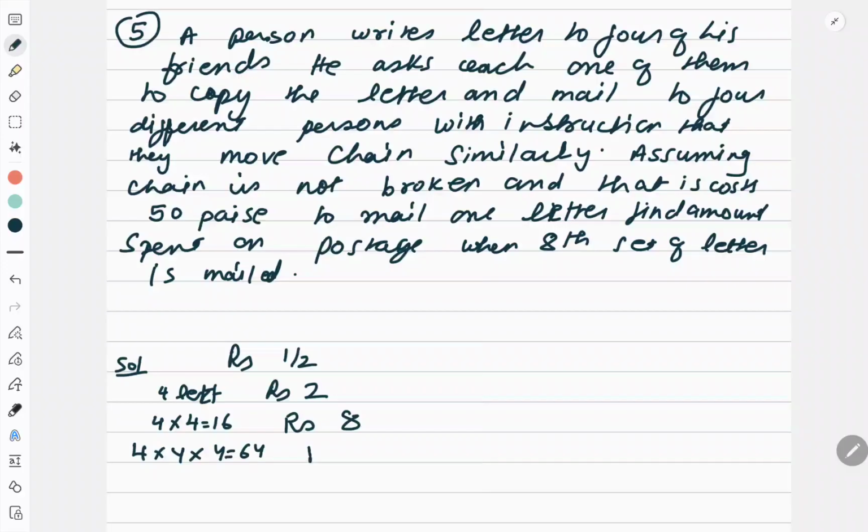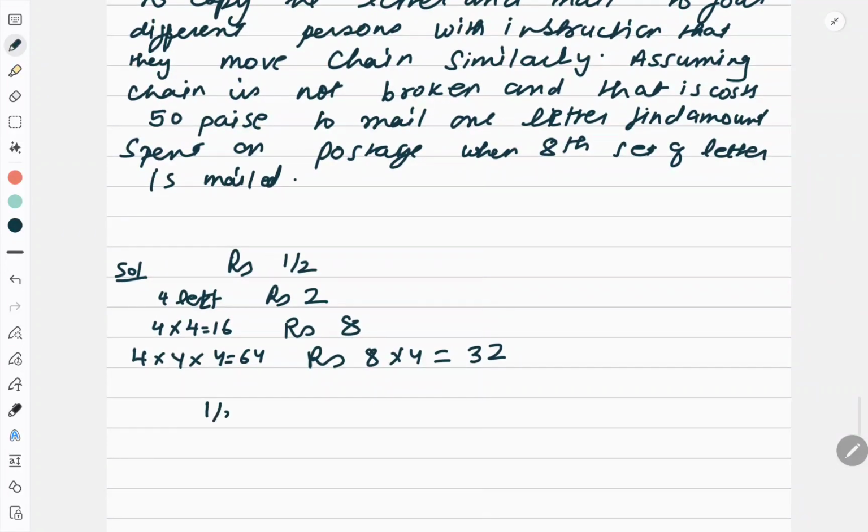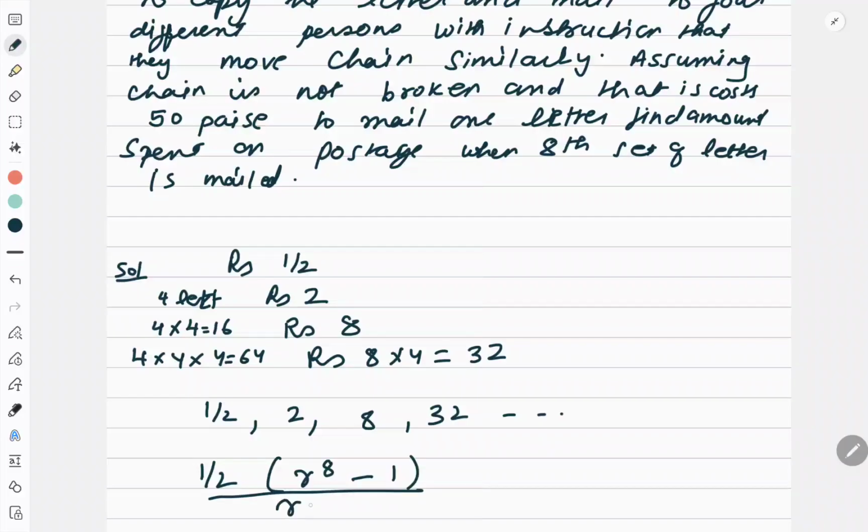So how much amount is there? Rupees 8 into 4, that is 32. Now clearly 1 by 2, 2, 8 and 32 form a GP. And they are asking me to find out the sum in the 8th set. Means I need to find out the sum of first 8 terms. Sum of 8 terms will be a times r to the power 8 minus 1 upon r minus 1.